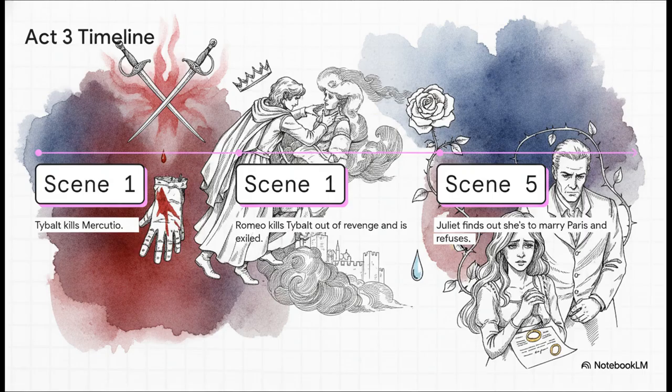Meanwhile, Juliet's father is demanding she marry a nobleman named Paris, and when she refuses, choosing her exiled husband over her filial duty, her own father threatens to disown her. It is just total chaos.